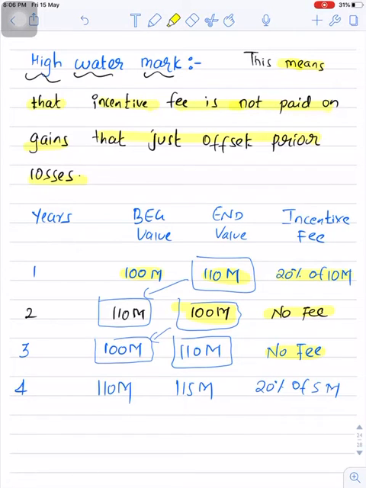In year 4, you can see now at the end of year 4 the value is 115. So this time the fund has successfully crossed this 110 million level. So here now incentive fees will be 20% of 5 million. So remember this high water mark concept. Incentive fees will not be paid on the gains that just offset prior losses.